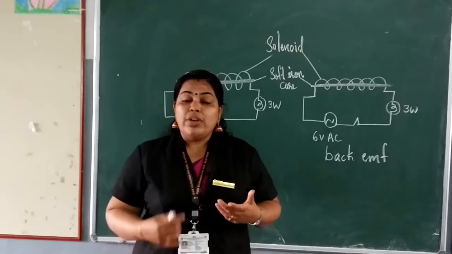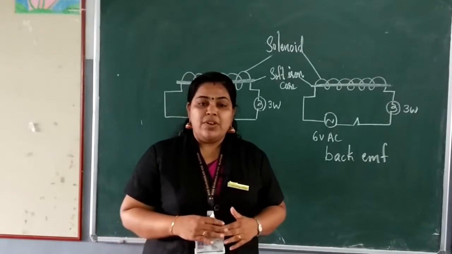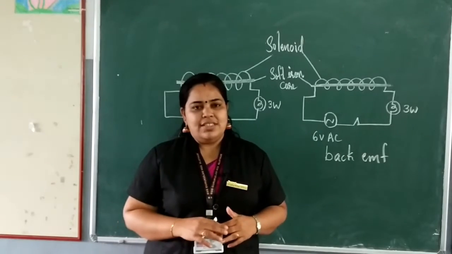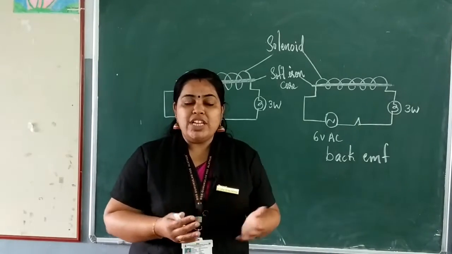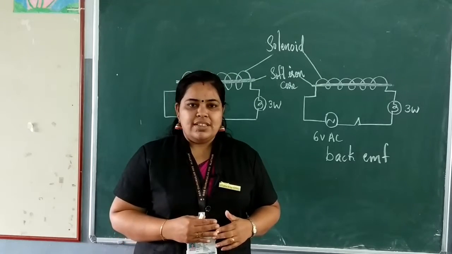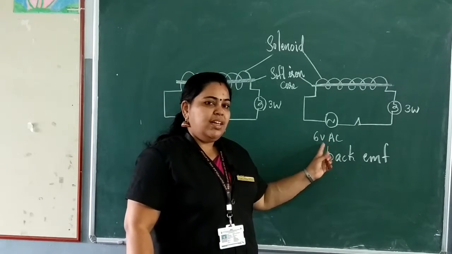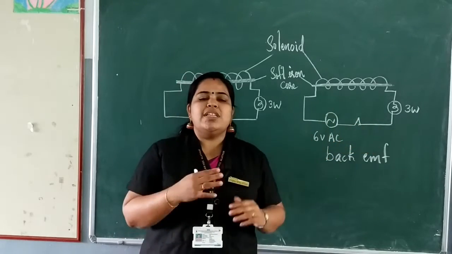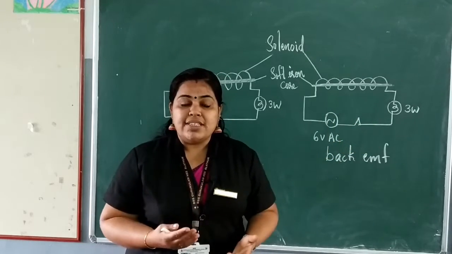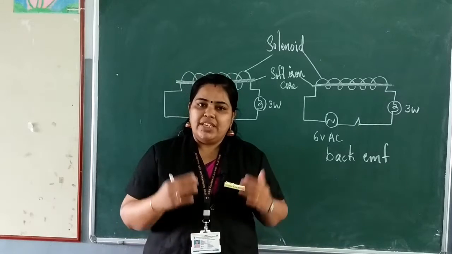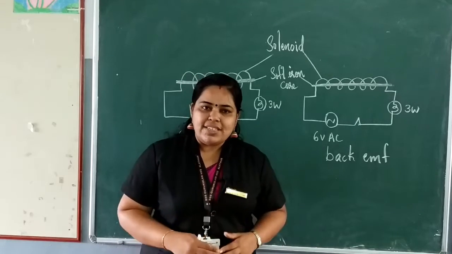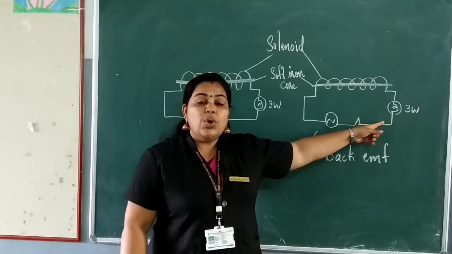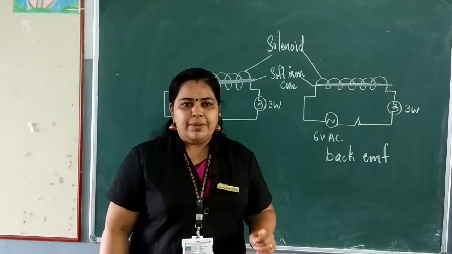As a result, what happens to the effective EMF? The effective EMF decreases. Okay, or the total voltage decreases. Because we give an EMF, and an induced EMF or back EMF is generated here, and both move in opposite directions. As a result, the effective EMF decreases. That is the reason why the bulb connected in this circuit glows with low intensity.